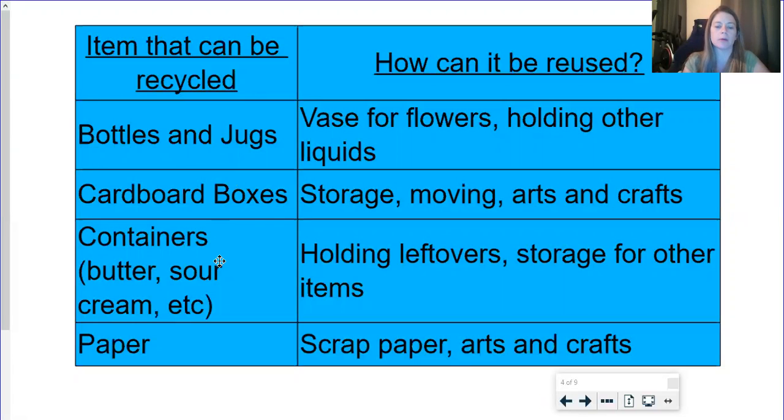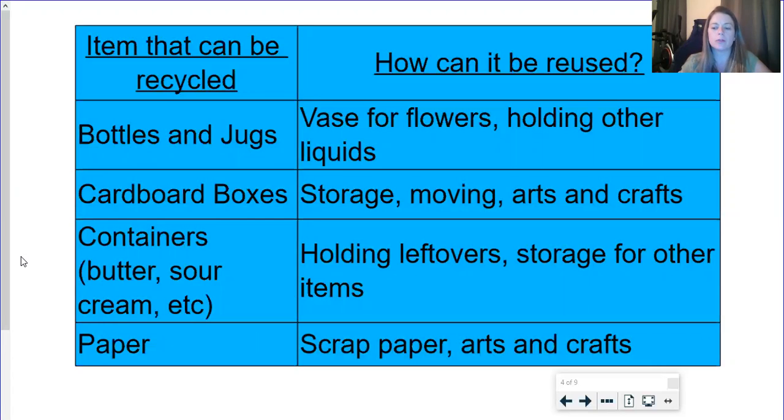My next one was cardboard boxes. You can use those for storage, moving, arts and crafts projects. Old containers, butter containers, sour cream containers, things like that. Peanut butter is another good one. You can use those for holding leftovers or storage for other items such as small things like Legos or hair clips or things like that. And then finally, paper, whether it's newspaper, regular paper, you can save it and reuse it as scrap paper or for arts and crafts projects. Some other ones that they mentioned in the article that I didn't put in my list that I thought were great ideas.